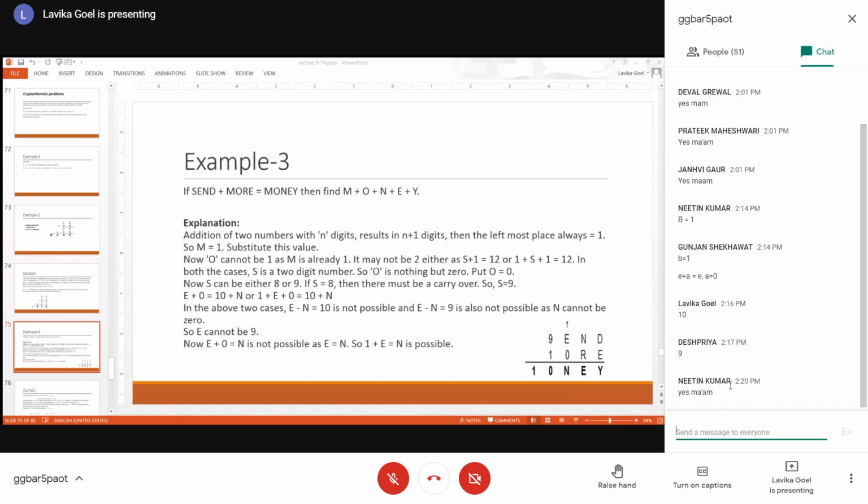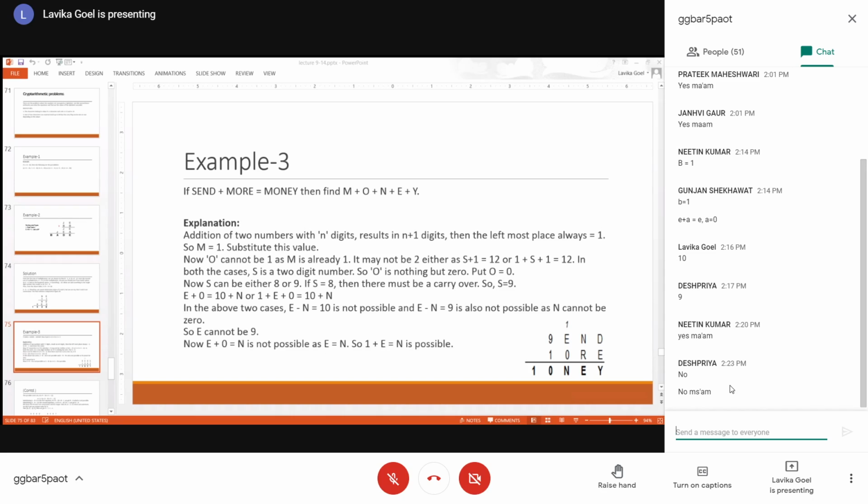But is this possible? Can S plus 1 be 12? S plus 1 cannot be 12 because S is a single digit number, right? So this is not possible. Can S plus 1 plus 1 be 12? That also cannot be 12 because in that case S has to be 10, and S is a single digit number. So this is not possible actually.